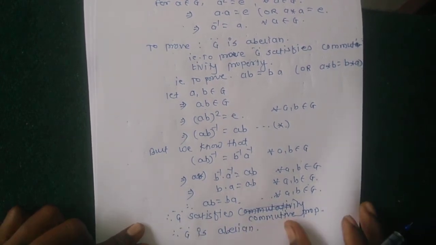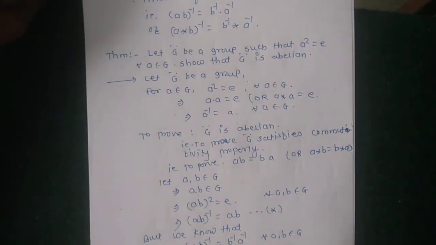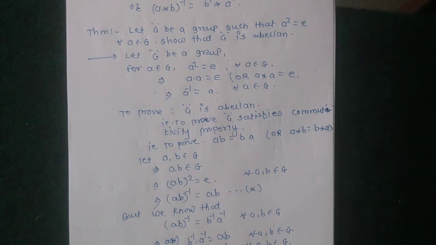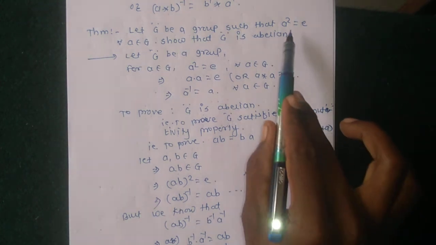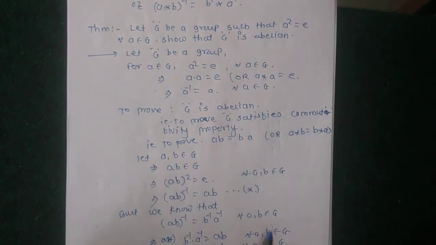This is a very important theorem for the exam. If G contains elements of the form a square equal to identity, then G must be an abelian group. Okay, this is a very simple proof.